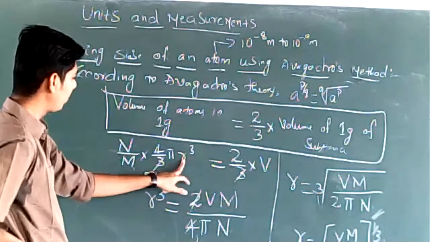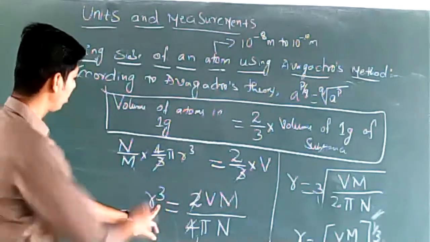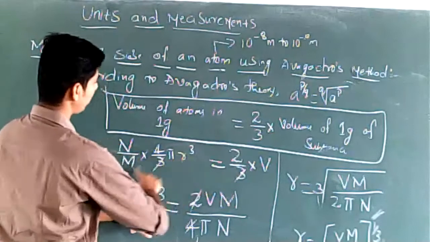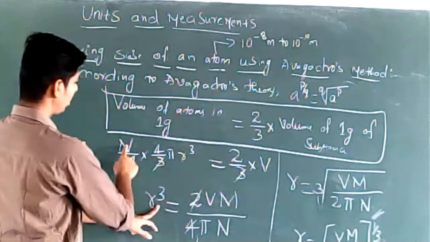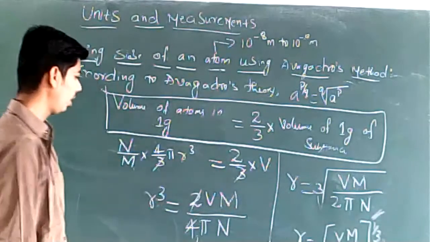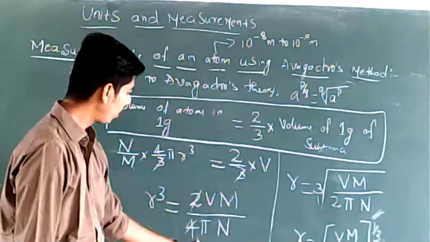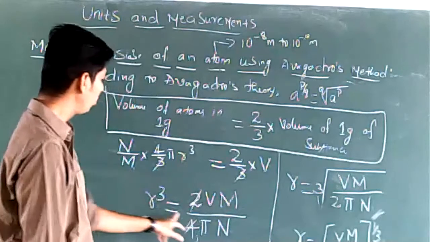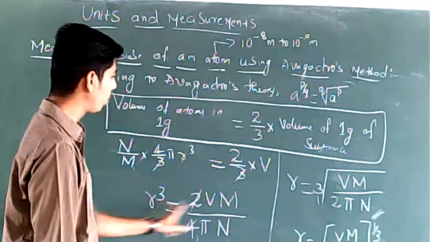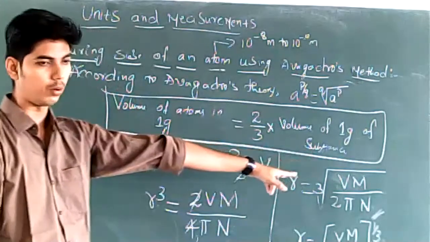We need R, so keep R cube as it is. Cross multiply m to this side, it becomes 2Vm divided by 4 pi n. The 2 ones are 2, 2s cancel. Vm divided by 2 pi n remains. R cube is equal to Vm divided by 2 pi n. So R must be equal to the cube root of that value.